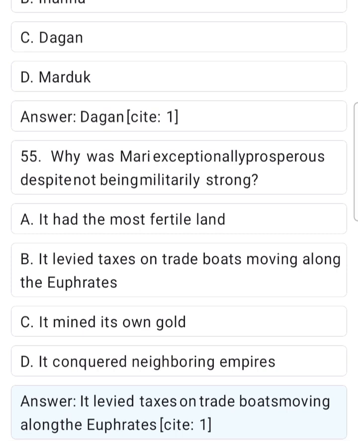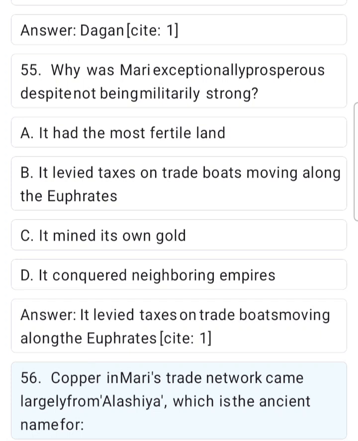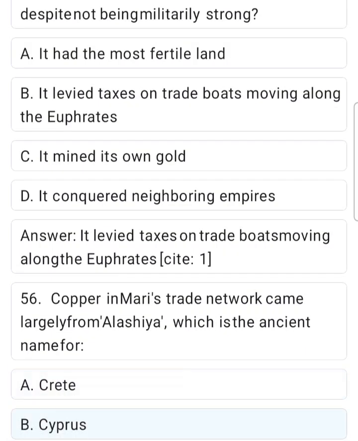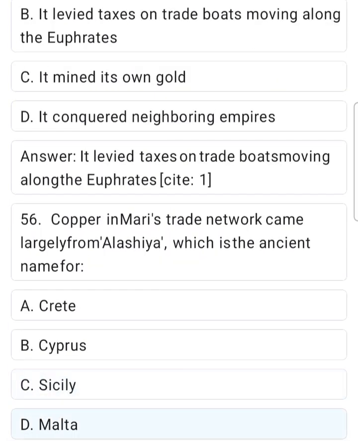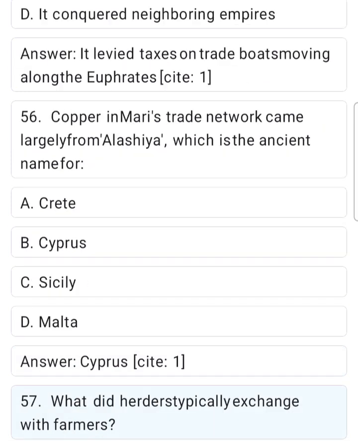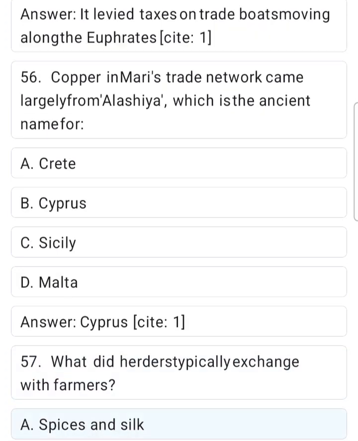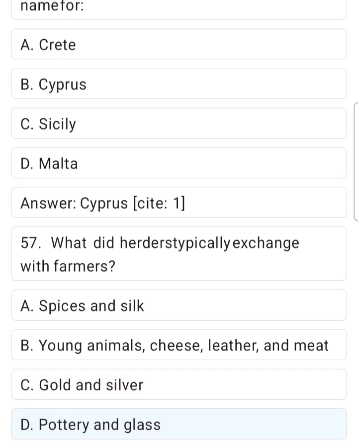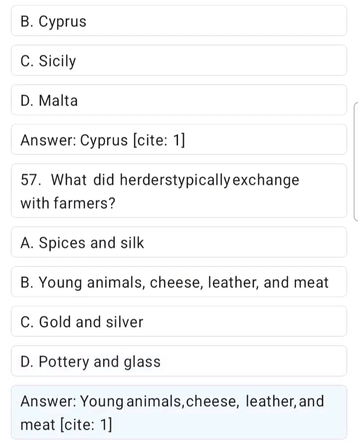Site 1. 56. Copper in Mari's trade network came largely from Alasiya, which is the ancient name for A. Crete. B. Cyprus. C. Sicily. D. Malta. Answer. Cyprus. Site 1. 57. What did herders typically exchange with farmers? A. Spices and silk. B. Young animals, cheese, leather, and meat. C. Gold and silver. D. Pottery and glass. Answer. Young animals, cheese, leather, and meat.